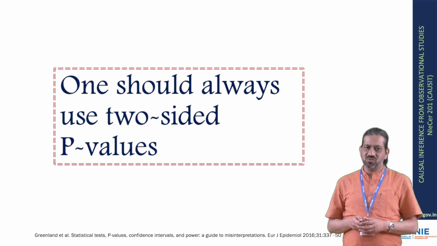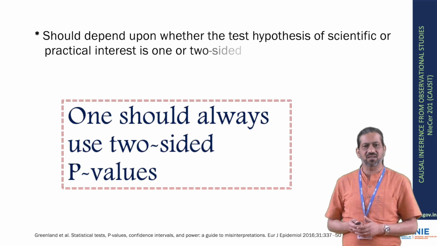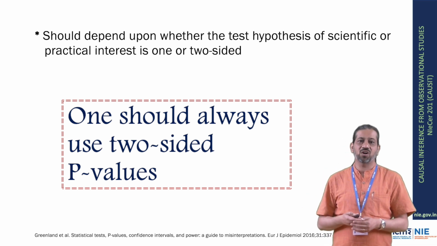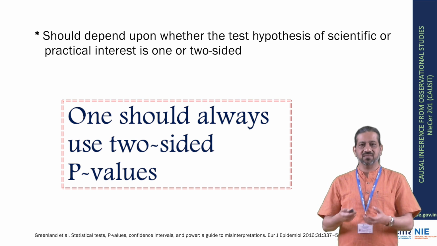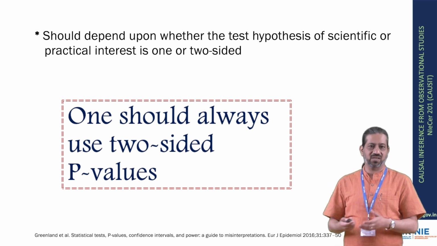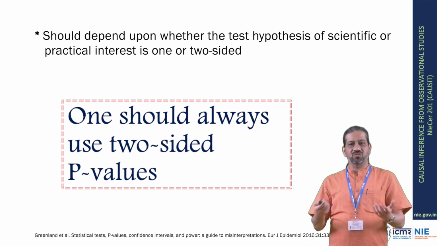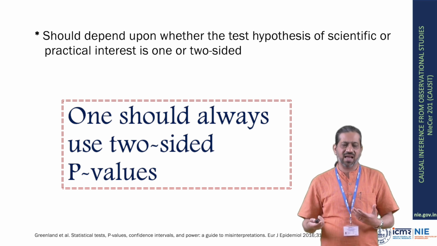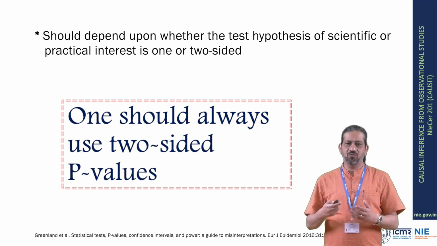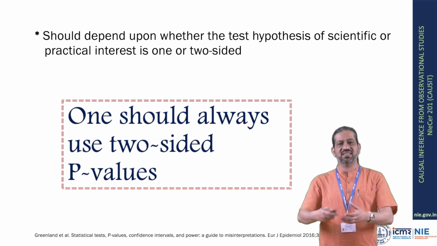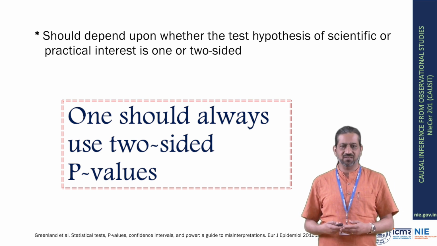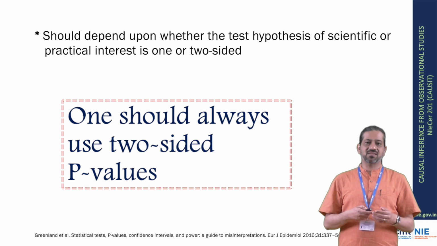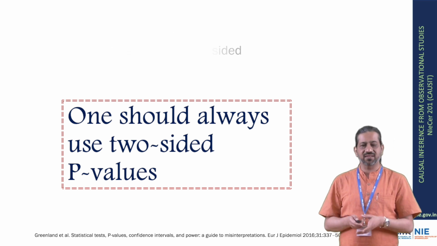Should one always use two-sided p-values? Not necessarily. Whether to use a one-sided or a two-sided p-value depends on what your test hypothesis is and what the practical significance of it being one-sided or two-sided is. For example, if you're comparing two drugs, a new drug and an existing standard drug, and you're looking at survival time, what we would want is that the new drug should be at least as good as or better than the standard drug. So here the question is one-sided, and hence, in testing this hypothesis, we would use a one-sided p-value.